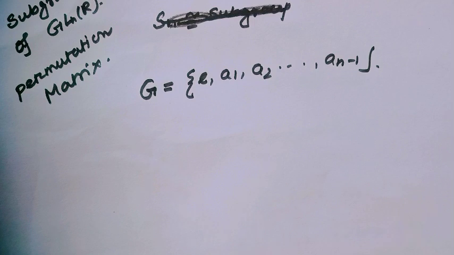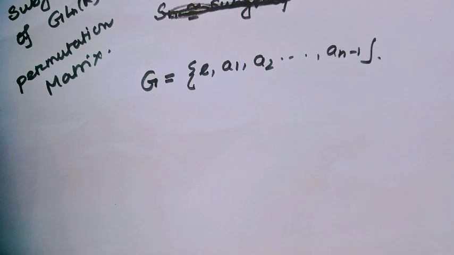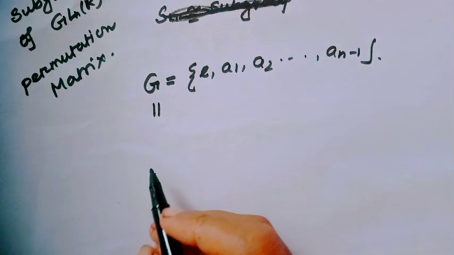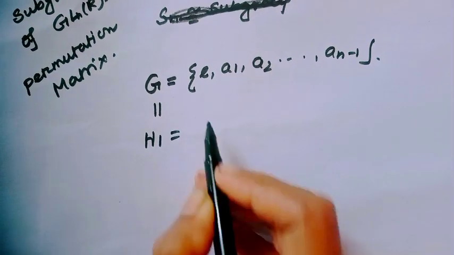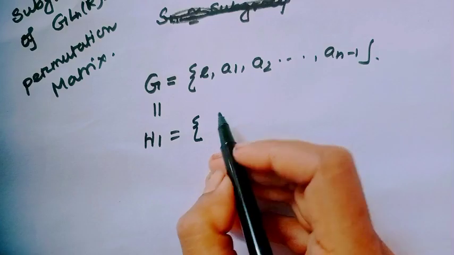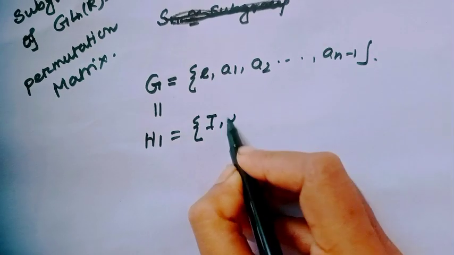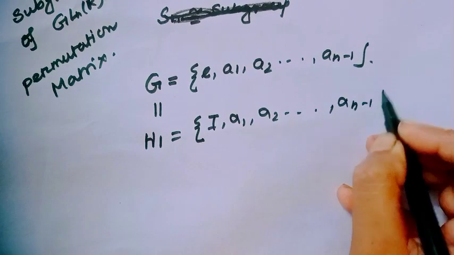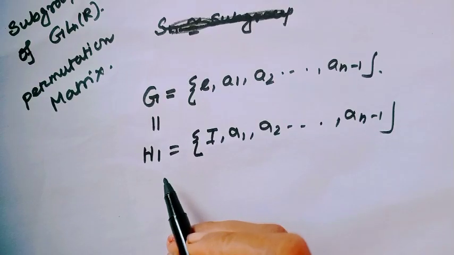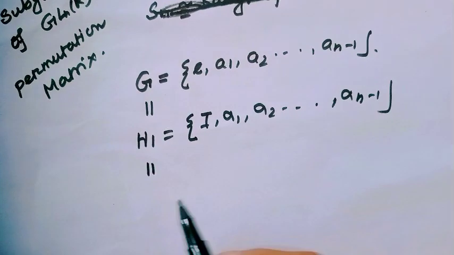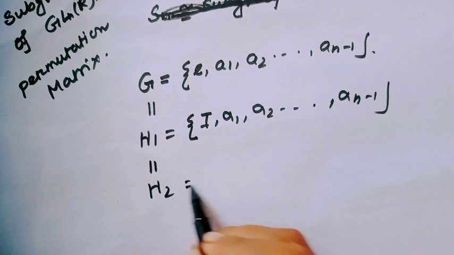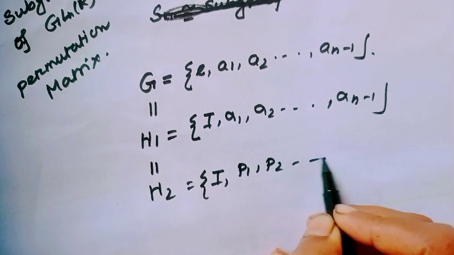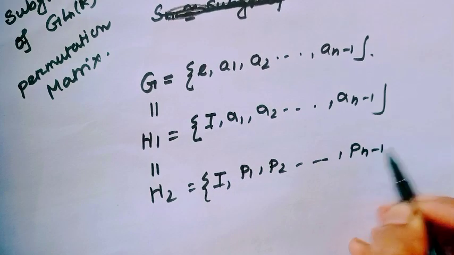Then by Cayley's theorem this group is isomorphic to a subgroup of the symmetric group, that means {identity, sigma 1, sigma 2, up to sigma n minus 1}, call it H1. This subgroup is also isomorphic to H2, which is {identity, P1, P2, up to Pn minus 1}.